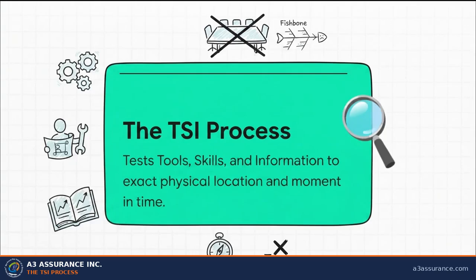The TSI process is a highly structured method for determining whether work could have actually been performed correctly at the exact moment it was performed. It does this by testing 3 specific conditions at the point of execution: tools, skills, and information. The vital takeaway for us here is that it zeroes in on the exact physical location and the exact moment the work occurred, rather than relying on some conference room brainstorming session like the fishbone diagram so often does.